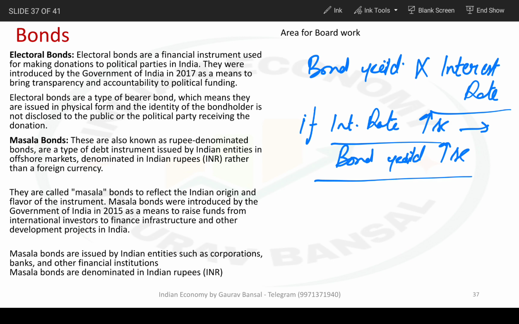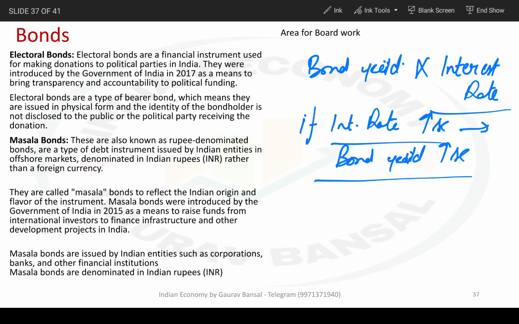If the bank is going to pay more interest on the fixed deposit, then companies which are issuing bonds will also have to pay more to the buyers of bonds. Otherwise, they will not be able to sell the bond, because your competition is paying interest, and if your competition starts paying more, you also have to pay more in the form of yield.